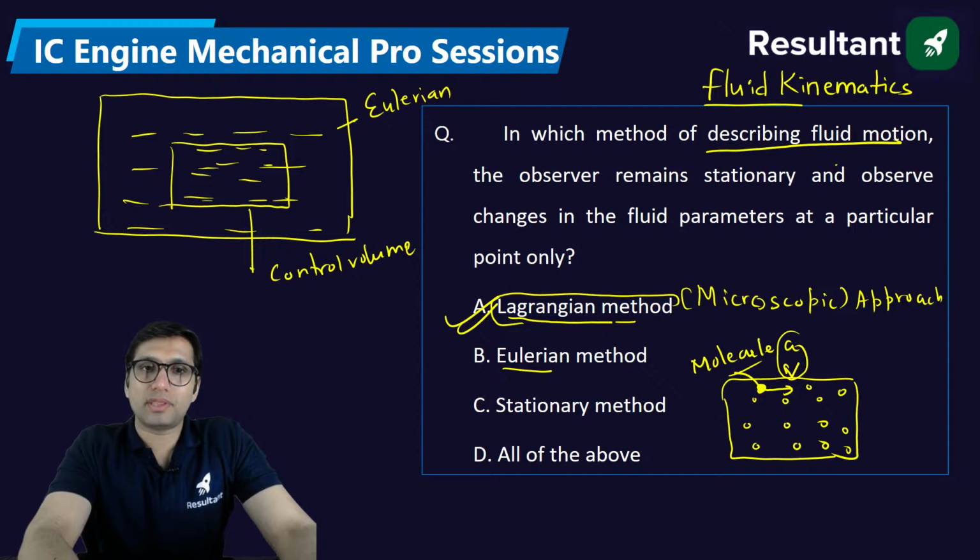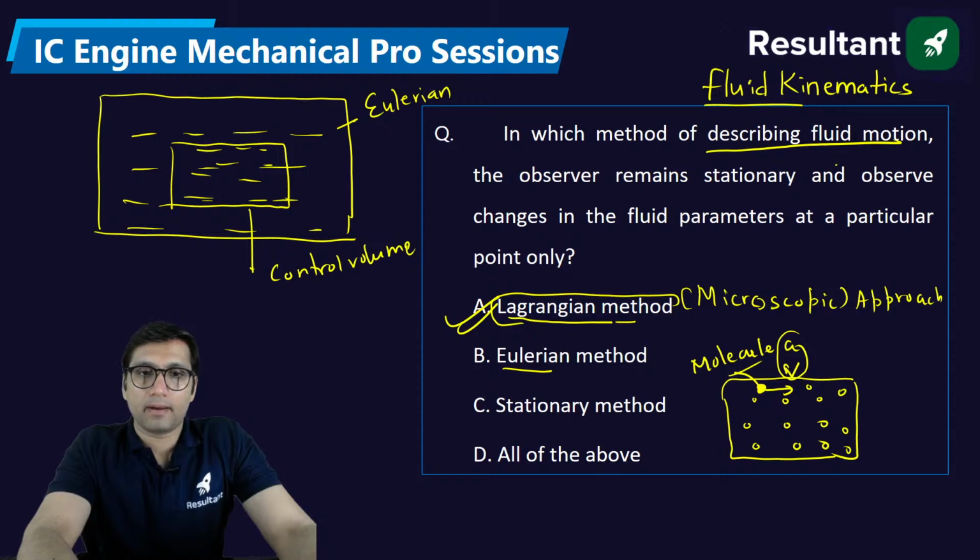So that is basically your Lagrangian. And the Eulerian description is one in which a control volume is defined within which fluid properties are expressed as a field. In the Eulerian description of the fluid flow, individual fluid particles are not identified. Instead, a control volume is defined.